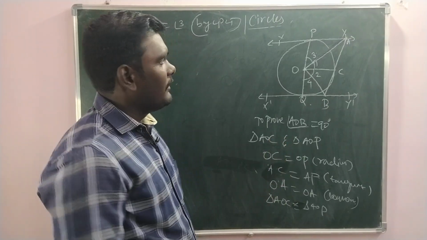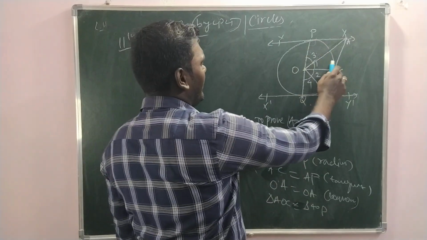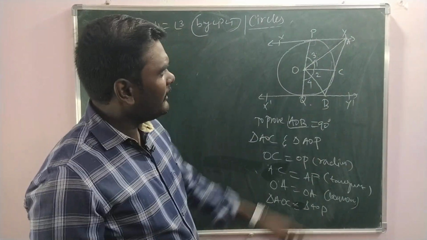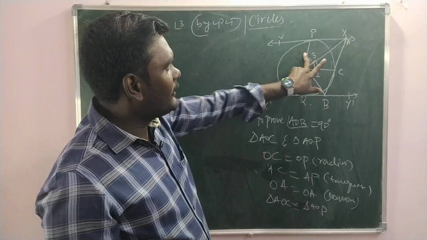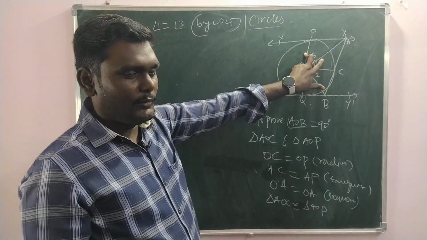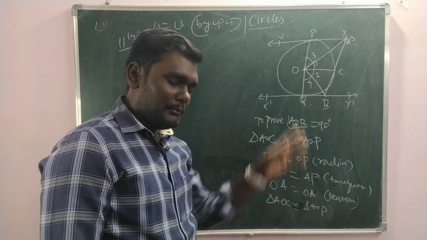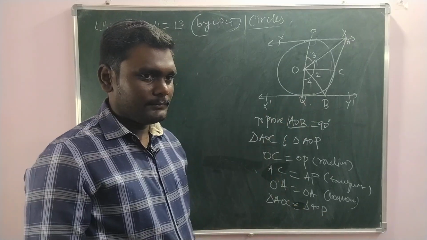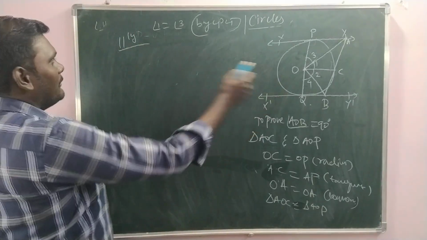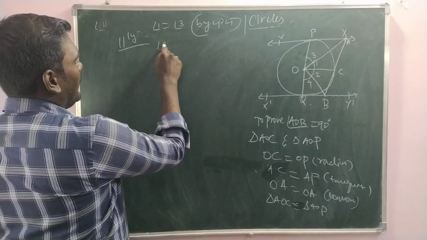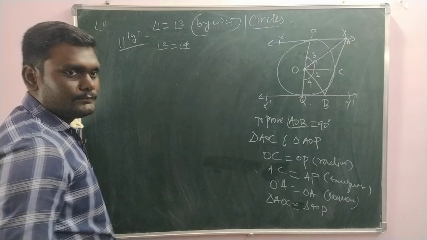What you are suggesting is here 90 degree, here 90 degree. If you take these two sides, that is SAS. If you take these two sides, that is RHS. Why the confusion? Better take SSS. Don't think too much. And then similarly we can prove angle 2 is equal to angle 4.